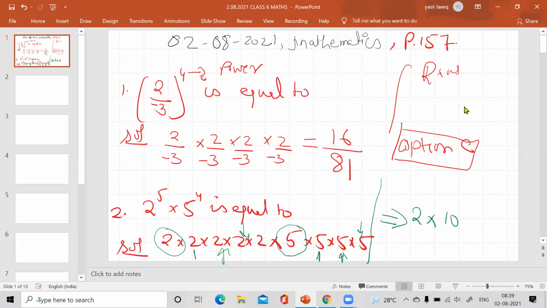So how many tens did you make here? 1, 2, 3, 4. We made 4 tens, so we put 10 raised to the power 4. Is it clear? Listen, this is very, very important.